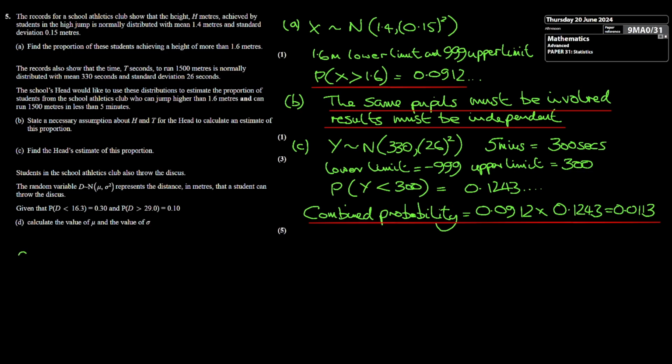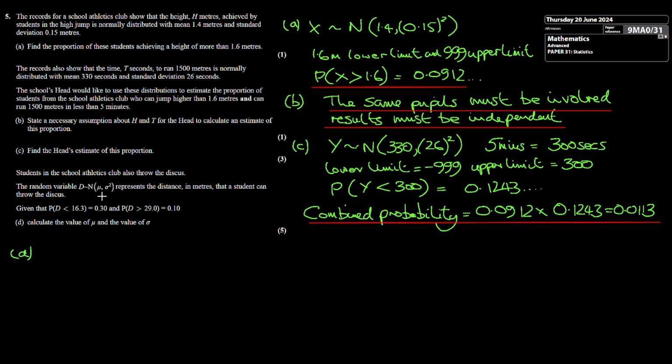And so in part D, we move to the discus. The discus results also normally distributed, but we don't know both the mean or the standard deviation. All we are given are two areas, two probabilities with the corresponding d-values.